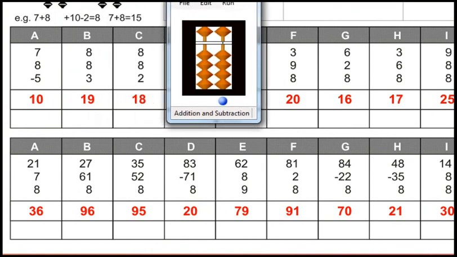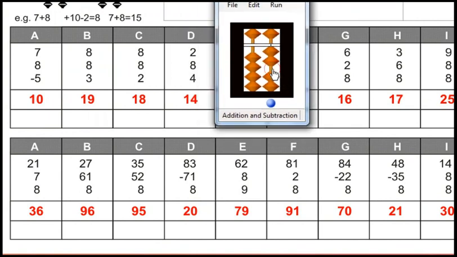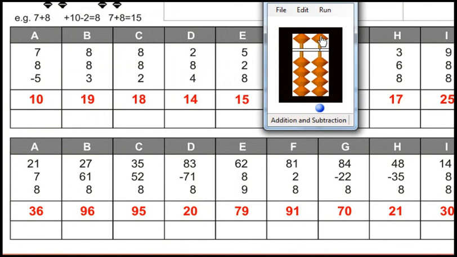Reset. 8 plus 8 plus 2. Answer is 18. Reset. 2 plus 8 plus 4. Answer is 14. Reset. 5 plus 2 plus 8. Answer is 15.